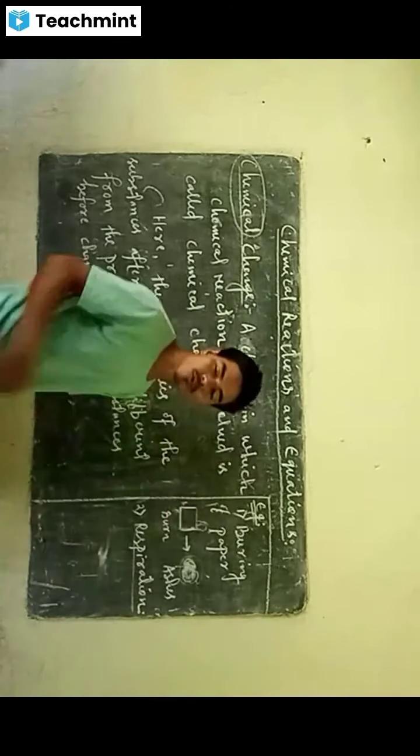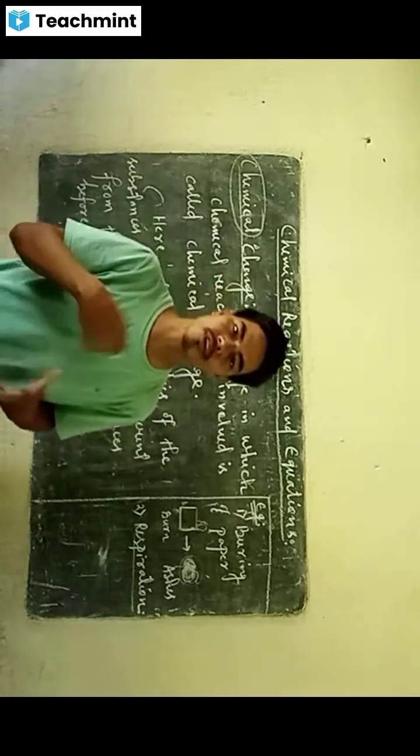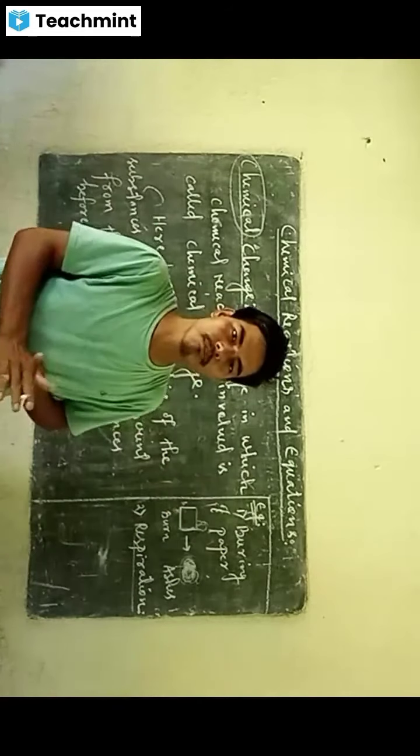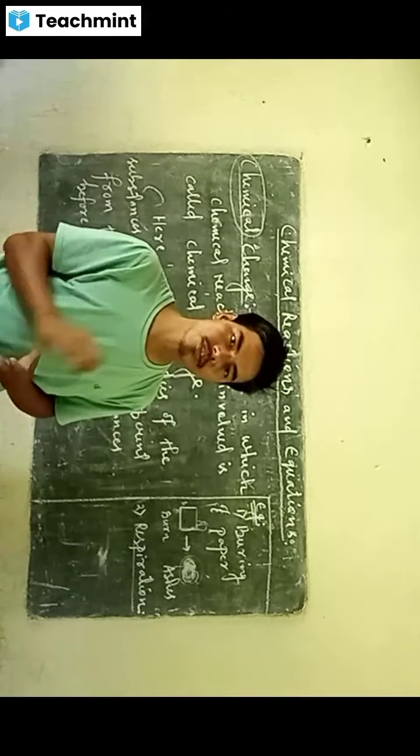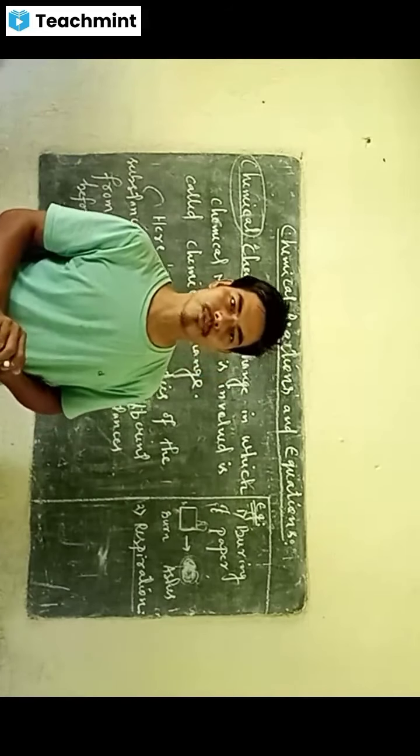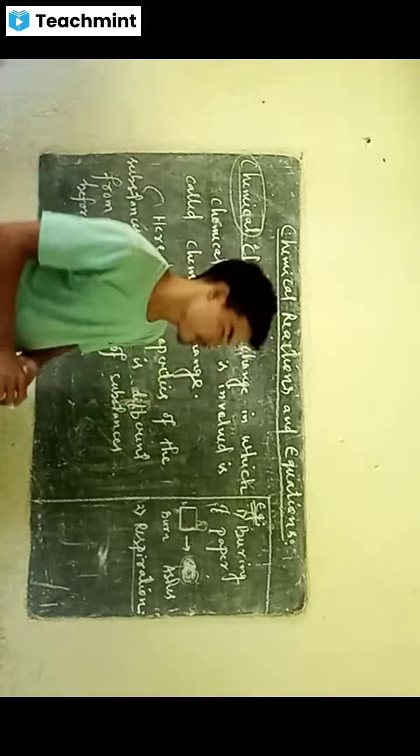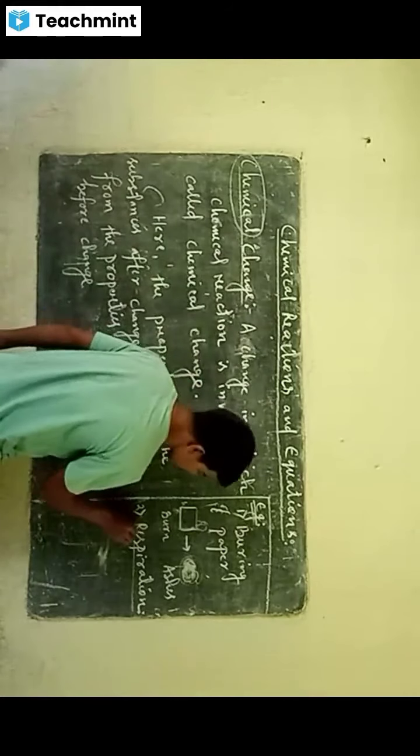So respiration is the process by which our food that we eat is broken down with the help of oxygen, right? By the use of oxygen, the food that you eat is converted into energy. That process is called respiration, or we can say cellular respiration.